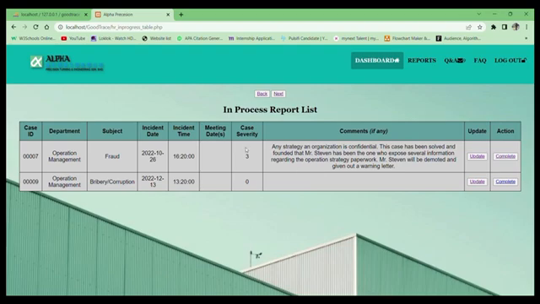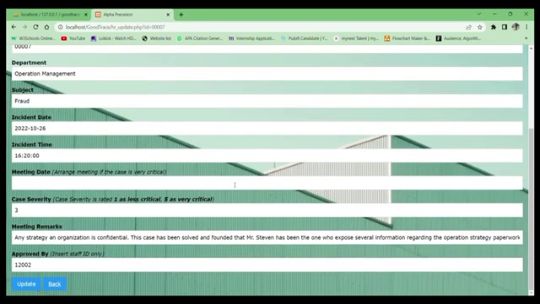So the case will appear here after the management has clicked accept. Then HR can click the update button to update the case details. Here there are only 4 pieces of information that can be updated, which are the meeting date, case severity, meeting remarks, and approved by.